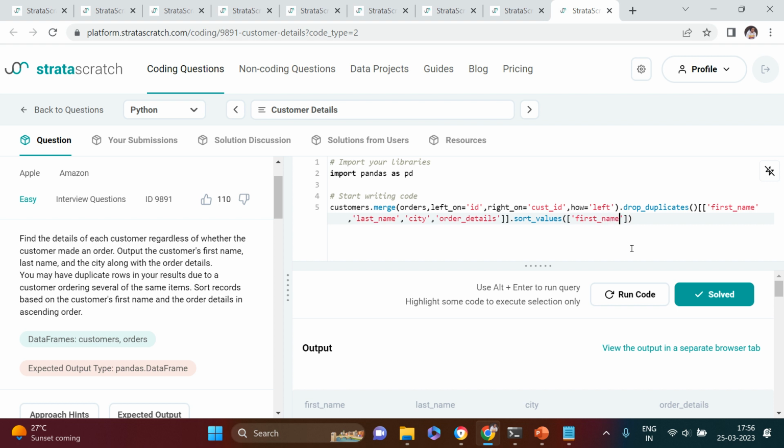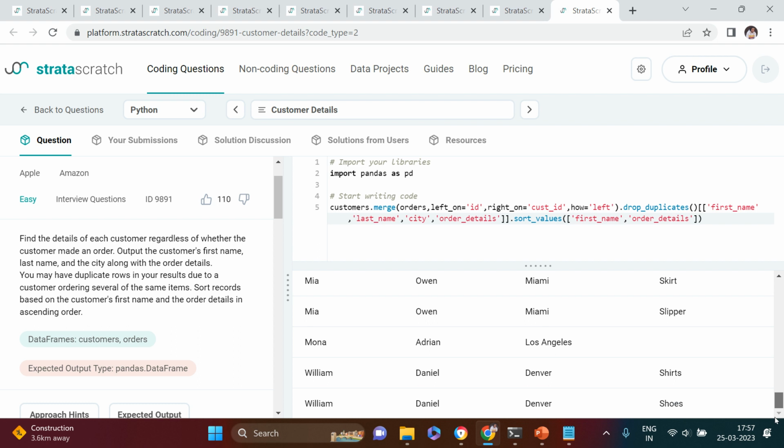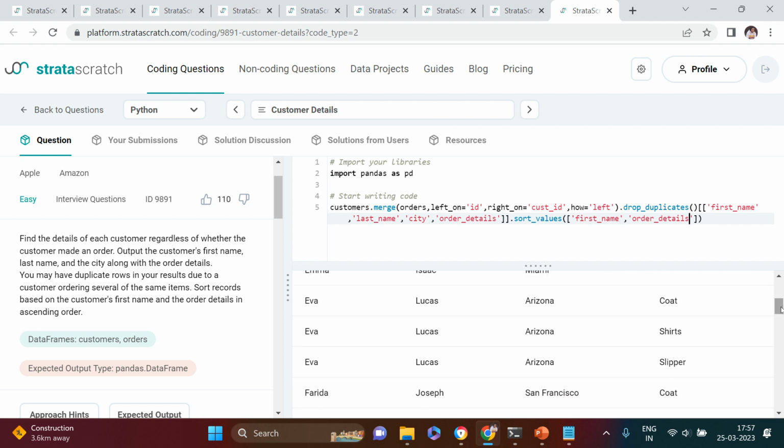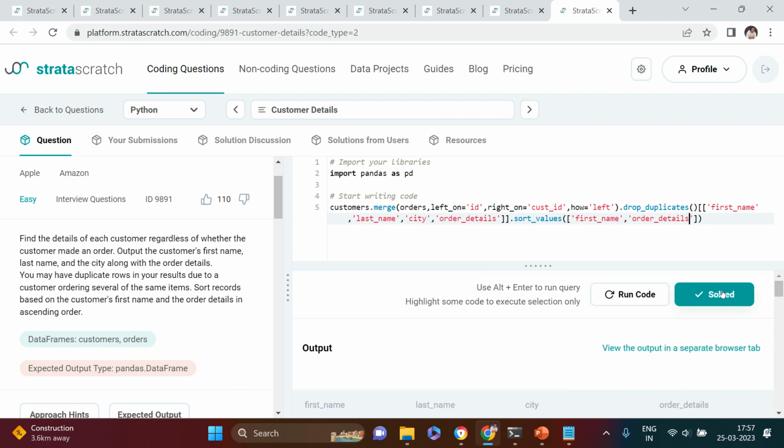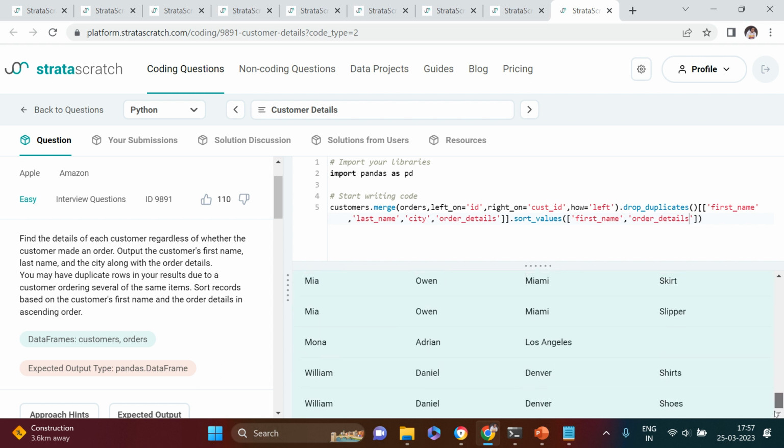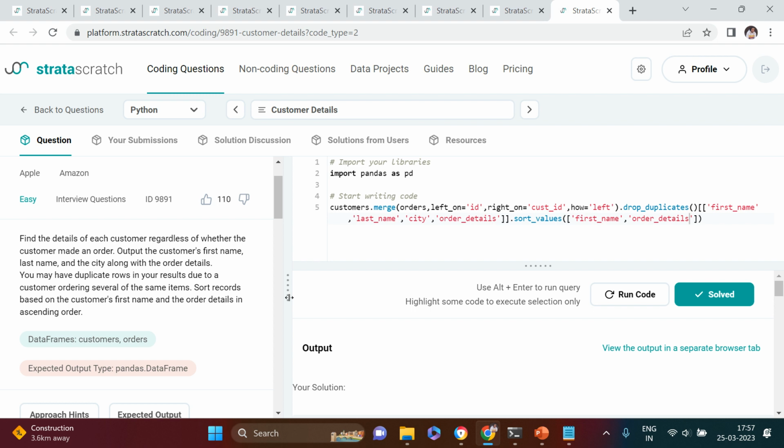First name. So remember, if you have more than one column to use for sorting or for any purpose, you need to put that as a list. So first name, and then the next column we need to use for sorting is order details. We got this over here, you see. Now let's check whether the answer is correct or not. Yeah, the answer is correct. Bravo, we are done with that.